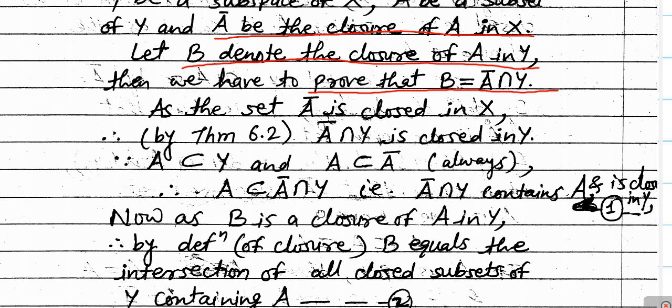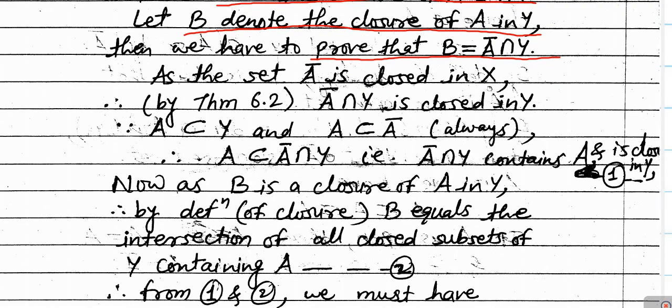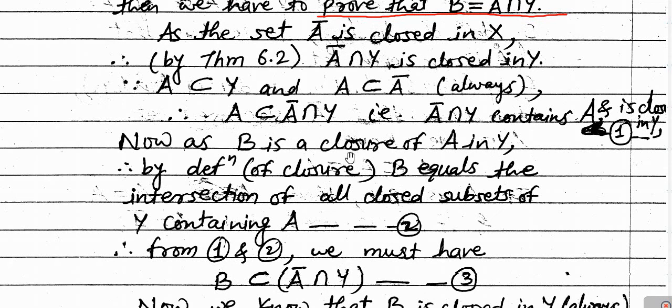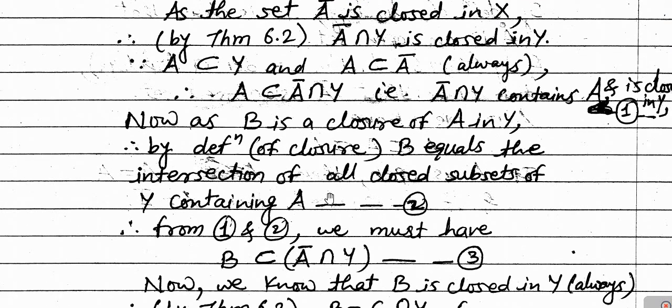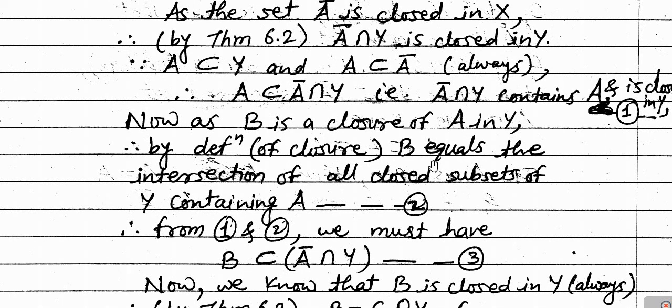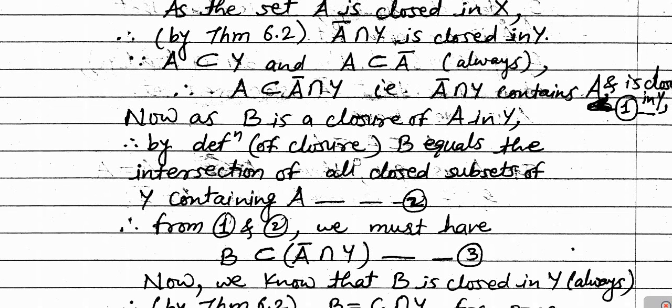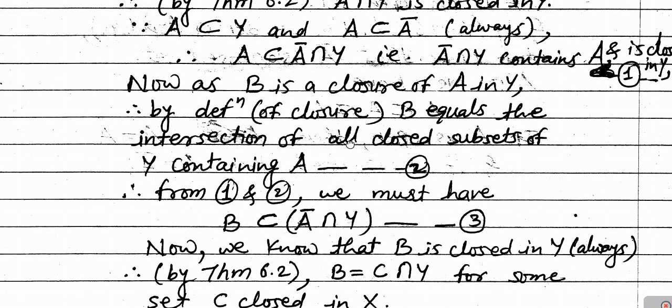Next, as B is the closure of A in Y, by the definition of closure, B is equal to the intersection of all closed subsets of Y containing A. Let us denote this by the relation number 2.